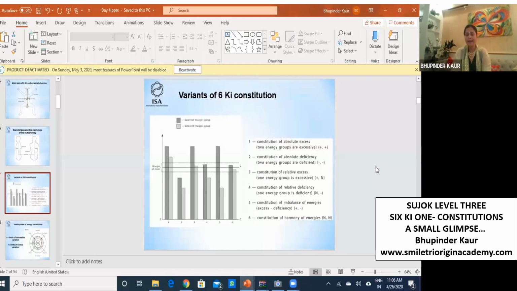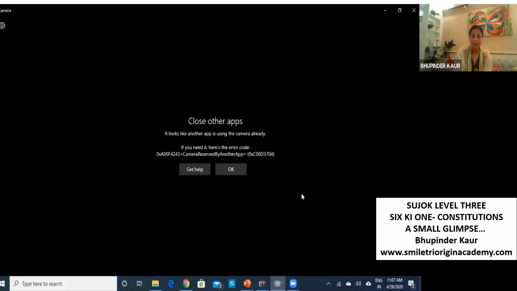Because when we say that this particular energy is in excess or deficiency, even all healthy people can have this kind of axial relationship. In me and in you also, one energy is excessive and the other end of that axis will become deficient. It doesn't always mean that this is disease. All healthy people can also have this plus and minus. But when this excessiveness and deficiency crosses the borderline or crosses the normal range, then the person can have disease.